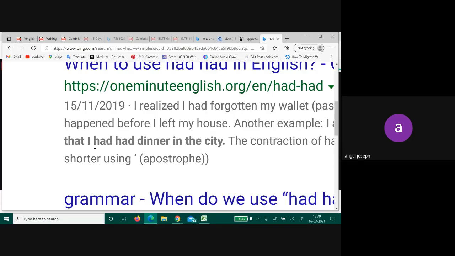Which job is it? Acting like a present perfect. The second job is just showing that some action had happened in the past. I used had happened, right? It automatically has to come there. So nowadays people just put one had here instead of writing it as two hads. That style is slowly coming up and slowly being accepted. People understand what you're trying to say, even if you just put one had here.